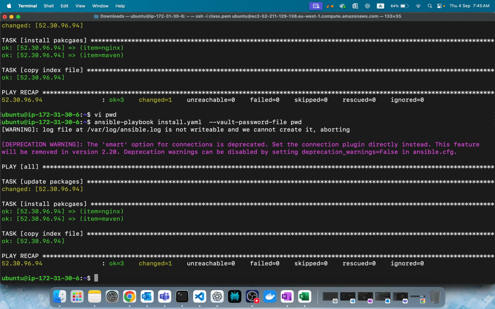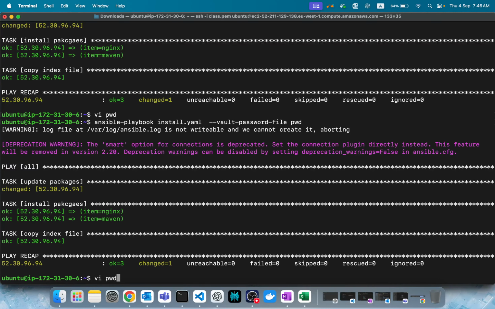Of course, there are still more pending. But for now, we can encrypt the playbook with ansible-vault encrypt and the playbook name. It asks for a password. Of course, if you want to decrypt, you can use ansible-vault decrypt. If you want to edit the encrypted file, use ansible-vault edit, it asks for the password, then opens it for editing. If you want to create a new file with encryption by default, use ansible-vault create. Of course, you can create it, or you can encrypt later, which is fine. Don't create by default, because every time you want to do a small modification, you have to give the password. Once the file is ready, then encrypt it. It will be easy for you also. Like that.